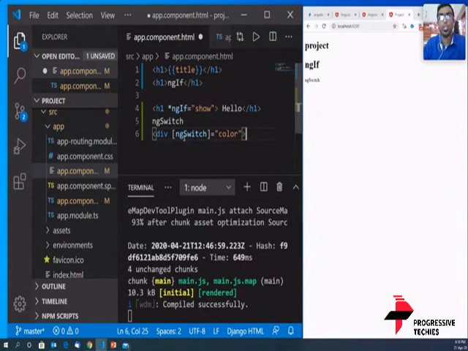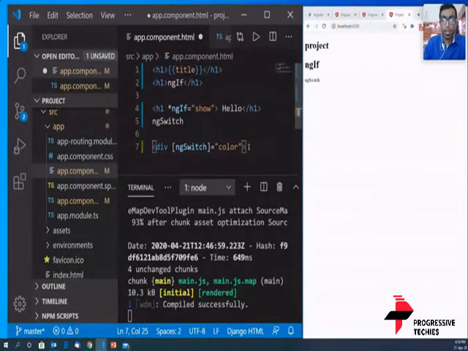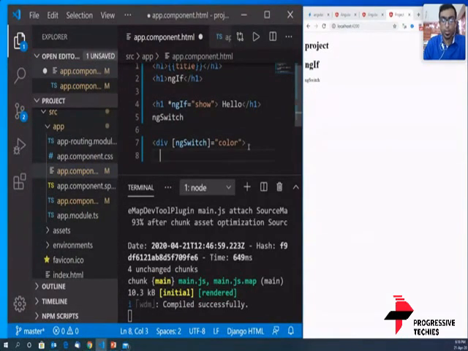So we have the switch statement, and usually in a programming language, what happens? We put switch of color. This is how we do it. The alternative of that in Angular is, in square brackets, ngSwitch and color. Now what we're going to do is create a list of divs beneath it, and we're going to tell it, if a particular color occurs, what should we do?